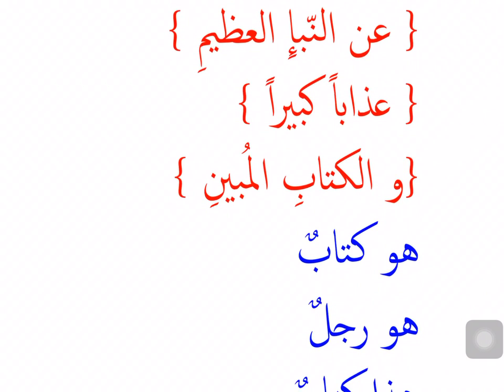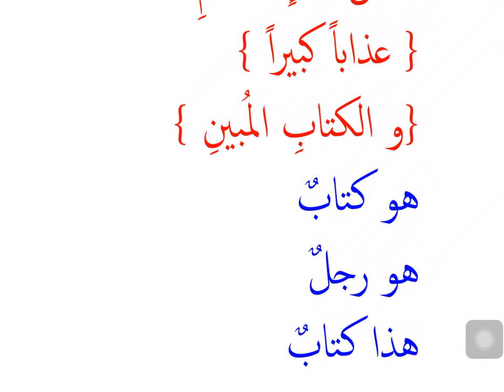Anin naba'il azimi, is this a sentence? Well, first let me rule out my murakkabat. An is a harf of jar. An-naba'i is its ism majroor. An-naba'i and al-azimi look like sifa mawsuf. So there are two constructions that are linked to each other. This is not a sentence, this is a murakkab. Regarding the great news. Adhaban kabiran, is this a sentence? Again, this looks like a mawsuf sifa. So no, it's just a murakkab. No mubtada khabar is being, I can see. So this is murakkab, a big punishment.